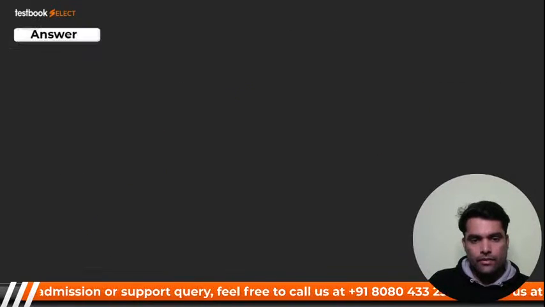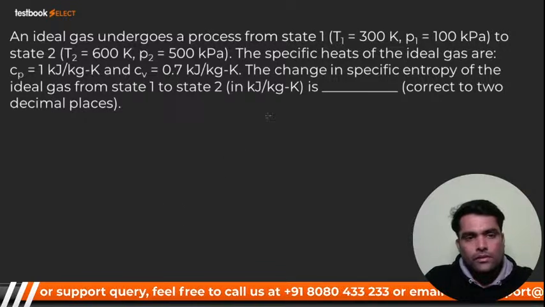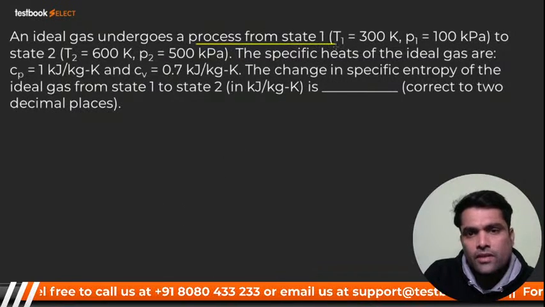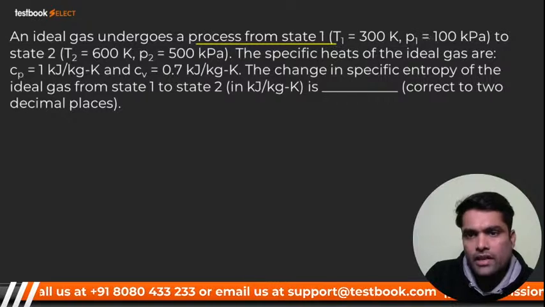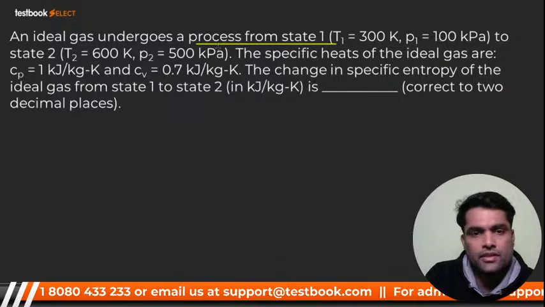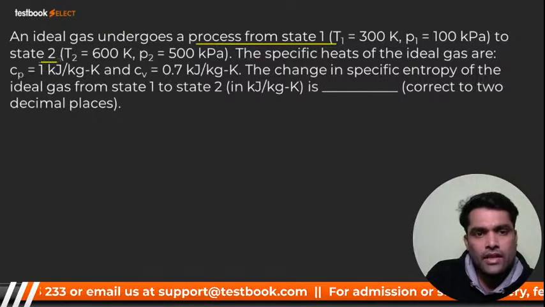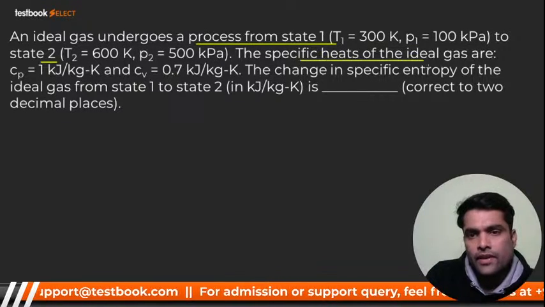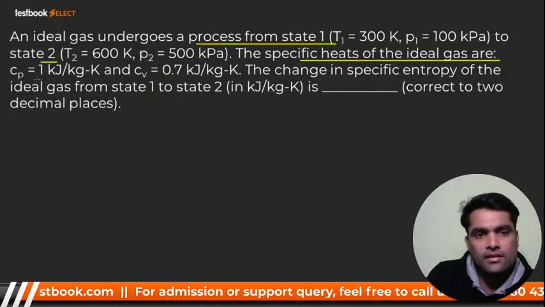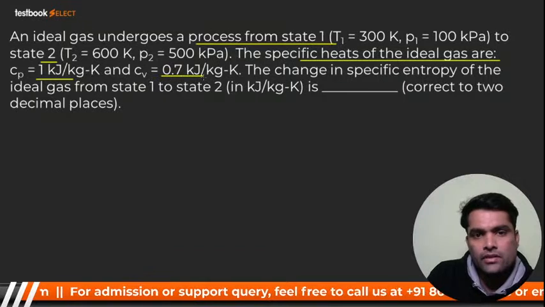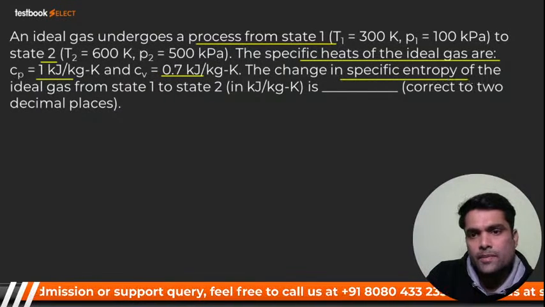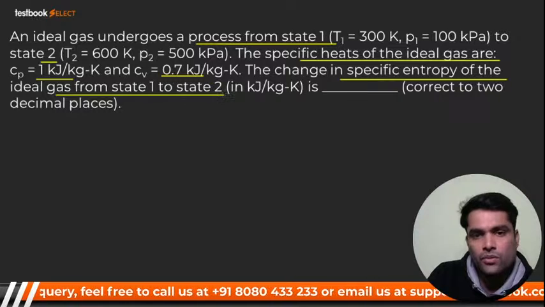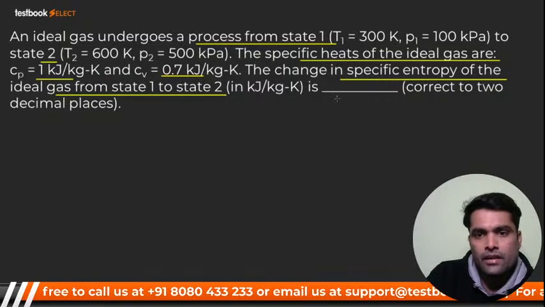Here we have the next question. An ideal gas undergoes a process from state 1, where the initial pressure and temperature are given, to state 2, where the final pressure and temperature are given. The specific heats of the ideal gas are given: Cp is this one, Cv is this one. The change in specific entropy of the ideal gas from state 1 to state 2 is